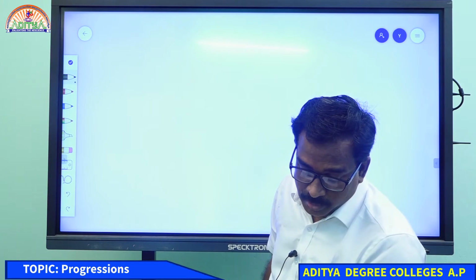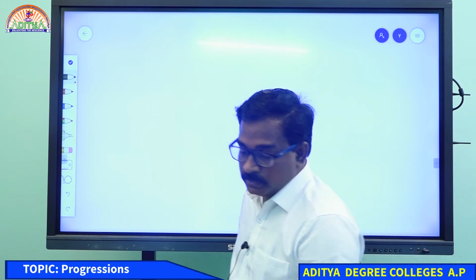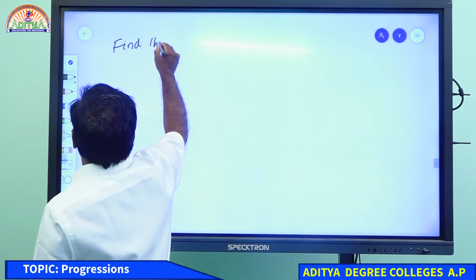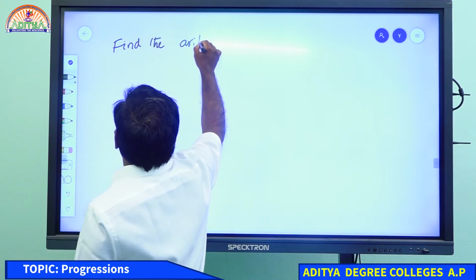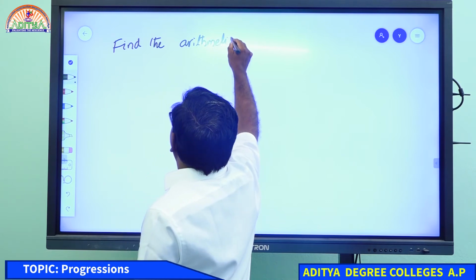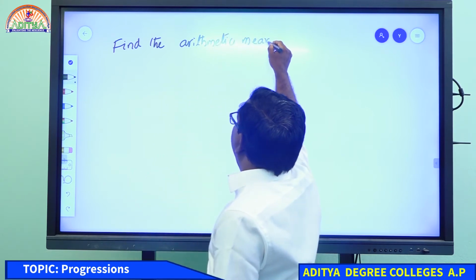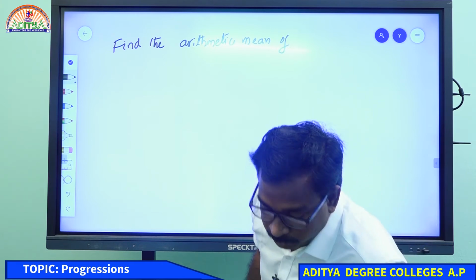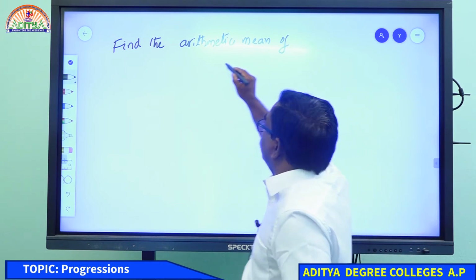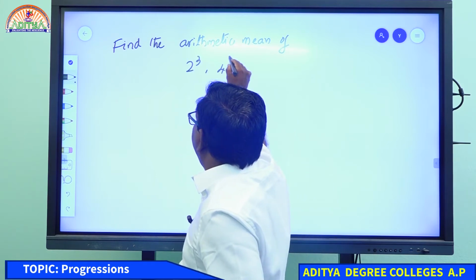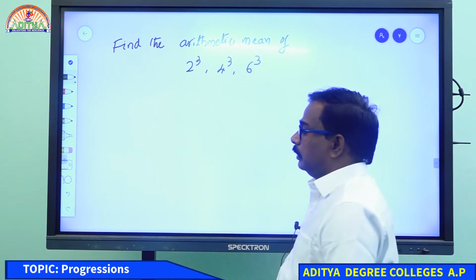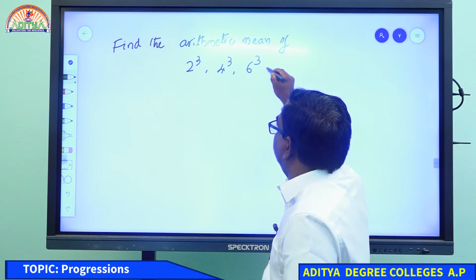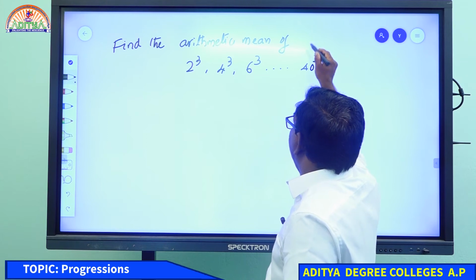Find the arithmetic mean of 2 cube, 4 cube, 6 cube, and so on, up to 40 cube.